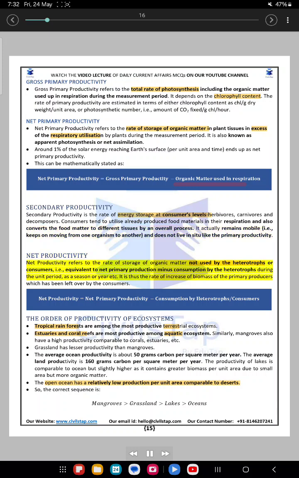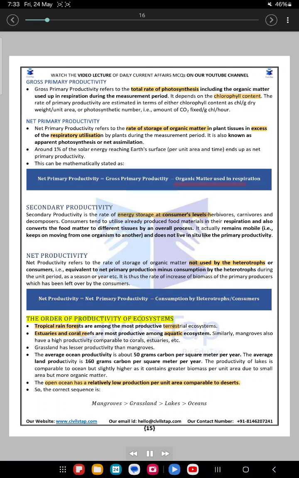Net productivity. Net productivity refers to the rate of storage of organic matter not used by the heterotrophs or consumers, i.e., equivalent to net primary production minus consumption by the heterotrophs during the unit period, as a season or year etc. It is thus the rate of increase of biomass of the primary producers which has been left over by the consumers. Net productivity equals net primary productivity minus consumption by heterotrophs or consumers.